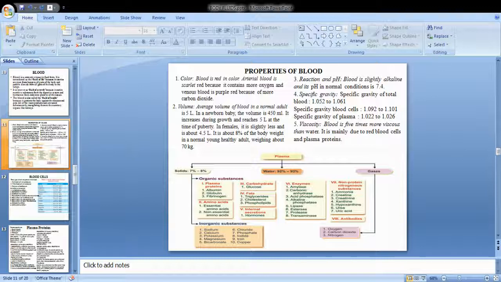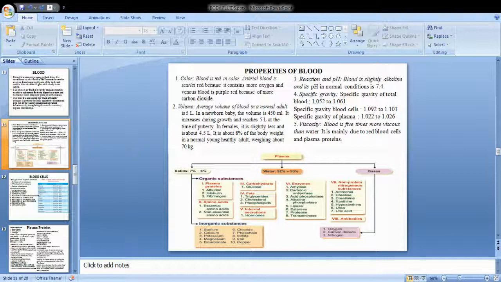They say blood is thicker than water. So they have a specific gravity. They float, they just don't sink in water. The specific gravity ranges from 1.052 to 1.061. You can see that there is a difference between the specific gravity of the blood cells and the plasma. For the blood cells, it is a little higher, 1.092 to 1.101, depending upon the presence of more cells compared to the plasma.